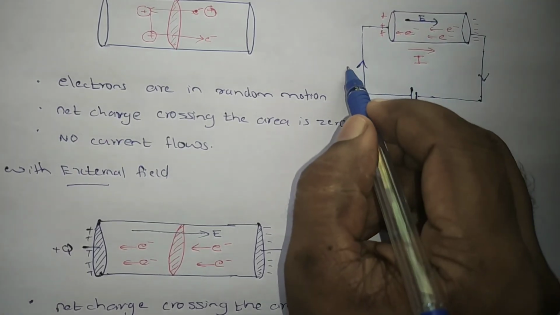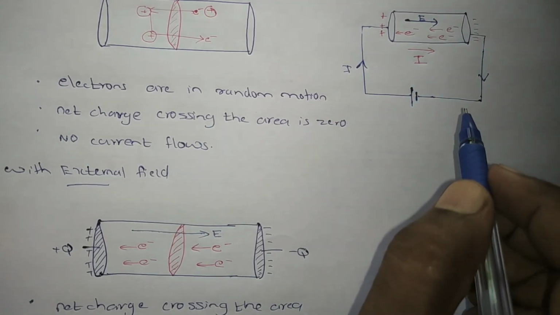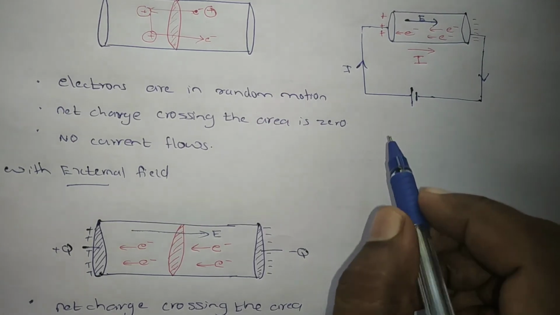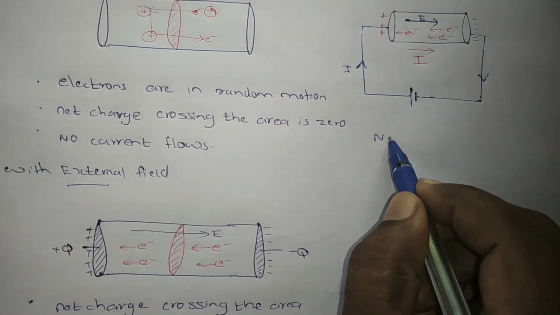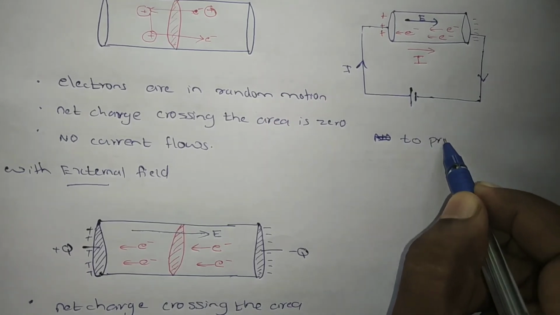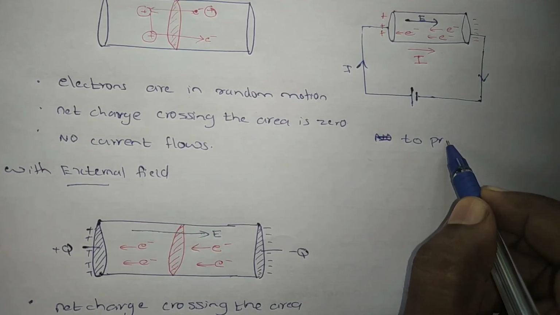So one important thing we have to remember here: only when there is an external electric field will electric current flow through a conductor. To produce a continuous current flow, what is needed? A cell or battery or a potential difference source is needed.